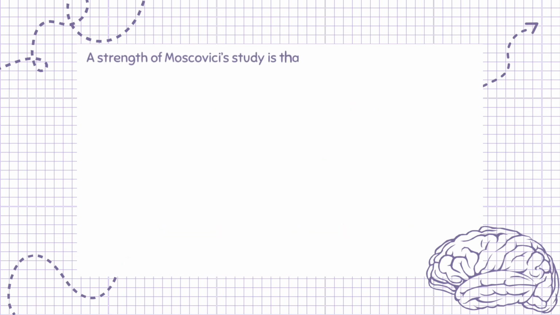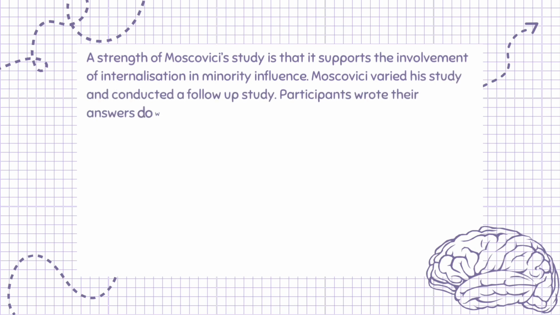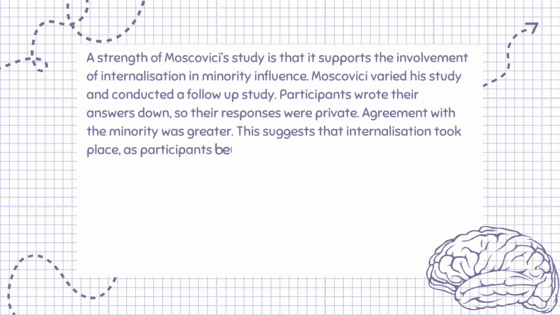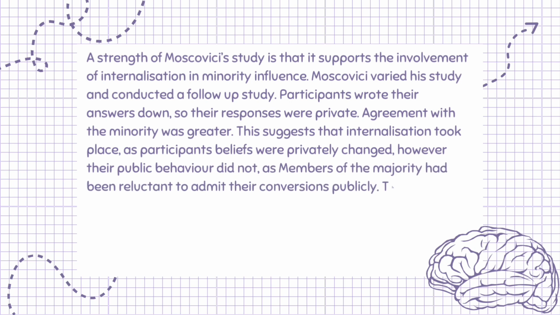A strength of Moscovici's study is that it supports the involvement of internalization in minority influence. Moscovici varied his study and conducted a follow-up study. Participants wrote their answers down, so their responses were private. Agreement with the minority was greater. This suggests that internalization took place, as participants' beliefs were privately changed, however their public behavior did not, as members of the majority had been reluctant to admit their conversions publicly.